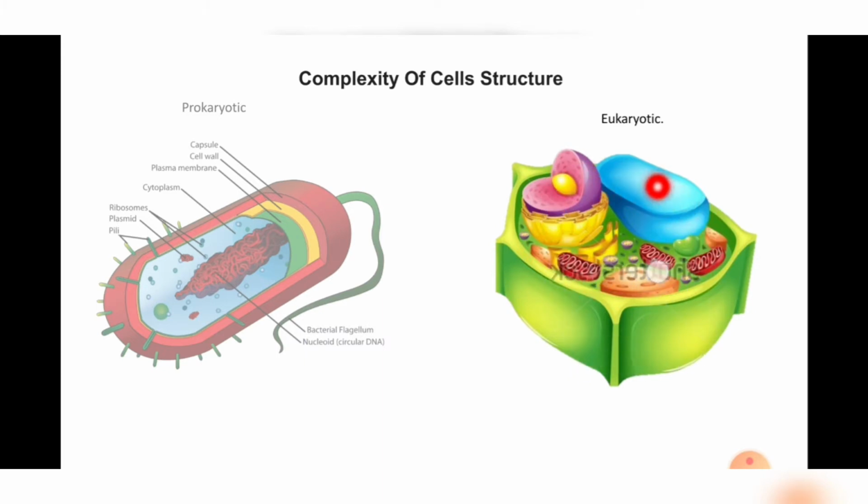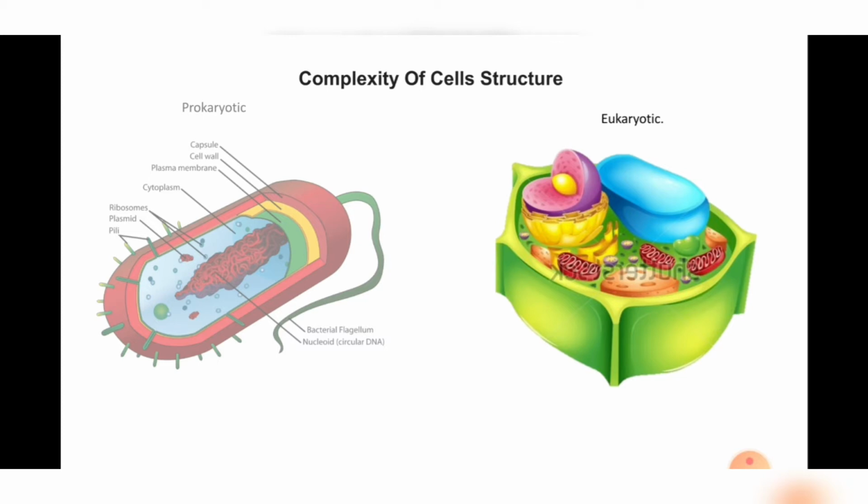So what is the difference in these two cells? Here in this cell, you can easily identify different organelles. Why? Because they have a membrane around them, and that's why we can easily identify their organelles. But in the other cell, we can't identify all the different organelles. They don't have them. Instead, they have genetic material, and here all the organelles are well defined. So the first thing is the complexity of the cell. This is one of the criteria he considered for classification of living organisms.